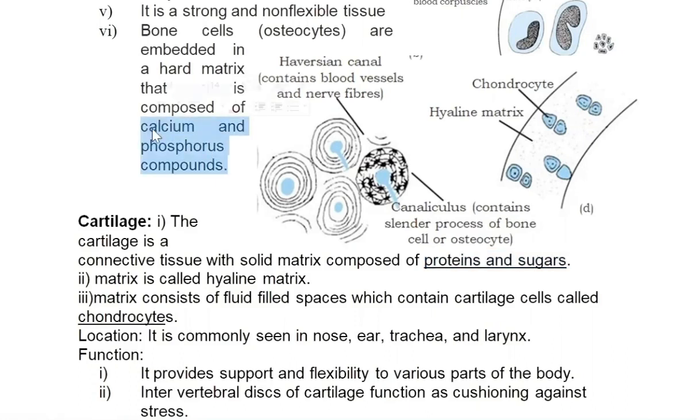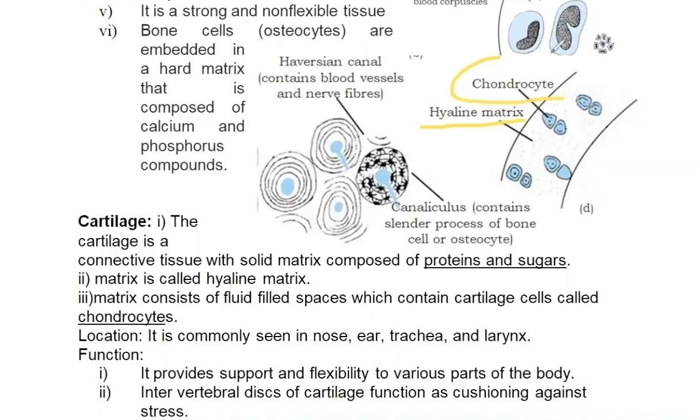So this is one comparative feature. Then in the labelings it is shown that it has a hyaline matrix. Hyaline matrix is a clear, glass-like matrix.